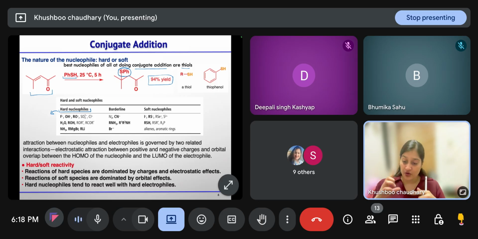Because of the oxygen attached to it, the carbonyl carbon has less electron density than the oxygen, so it will react in the 1,2 fashion.